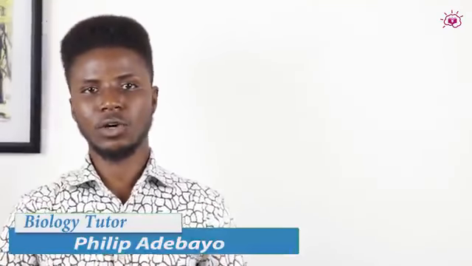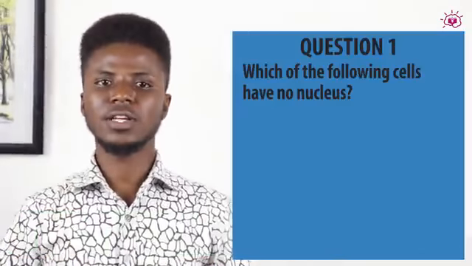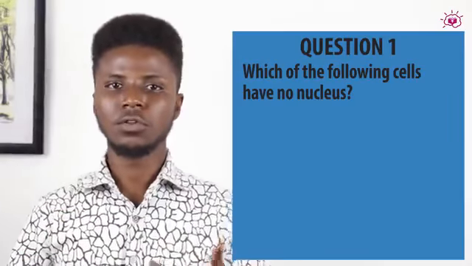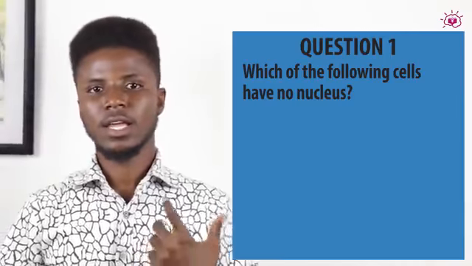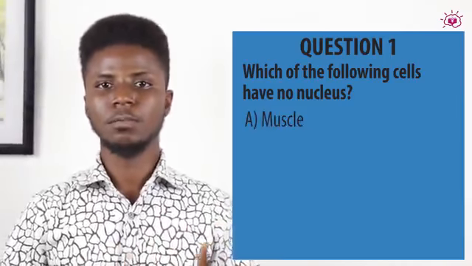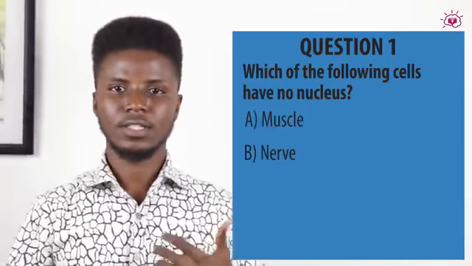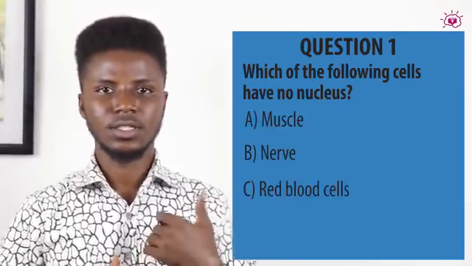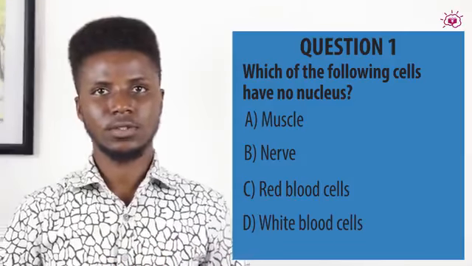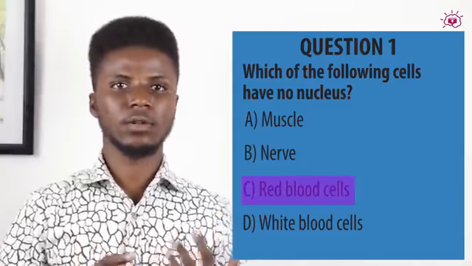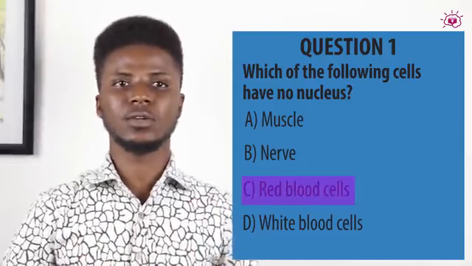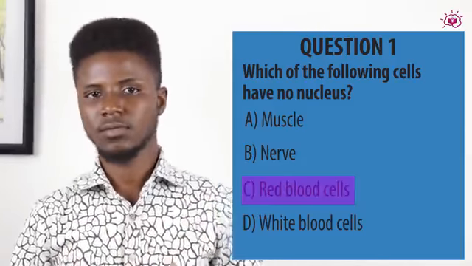As we move ahead, we are going to treat some past questions regarding this topic. Now, this one says, which of the following cells have no nucleus? A. Muscle. B. Nerve. C. Red blood cell. D. White blood cell. And the answer is red blood cell. Mature red blood cells don't have nucleus.